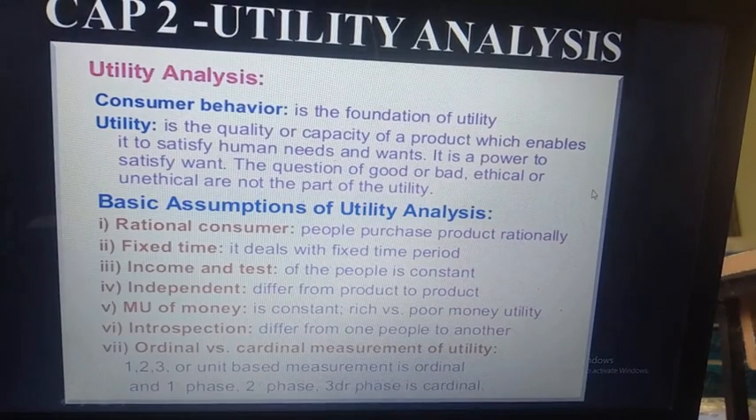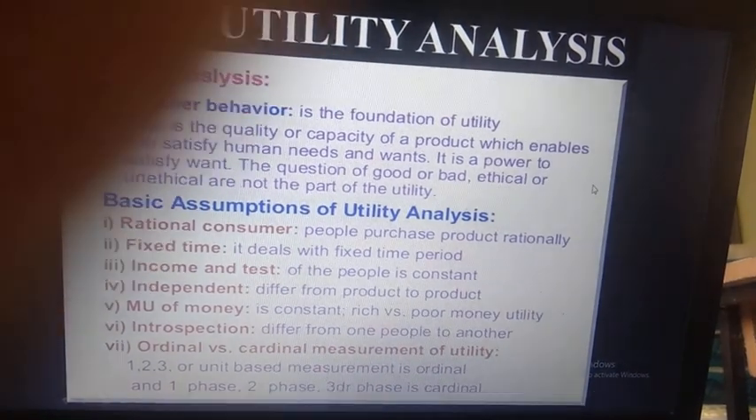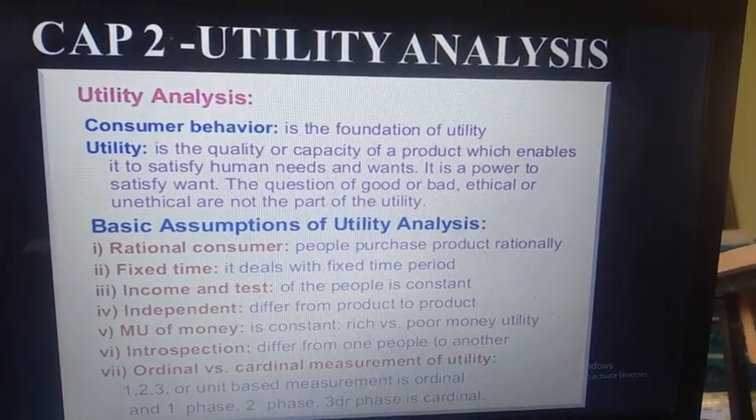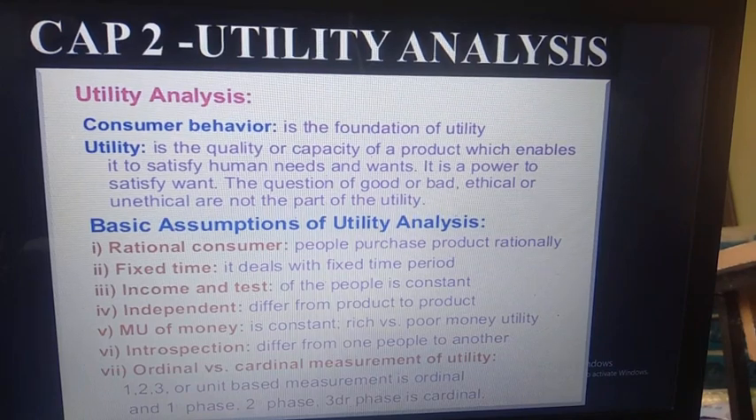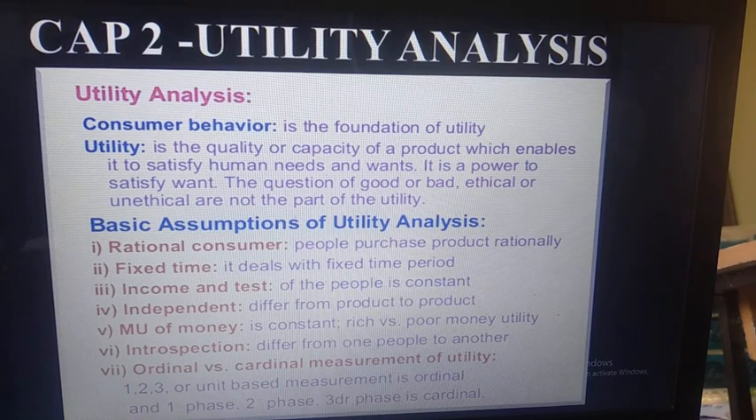Secondly, what do you understand by utility? Utility means the power or the capacity of a commodity to satisfy a human want. Any commodity from which we get satisfaction, that is nothing but utility. It's not necessary that each and every product will give utility.